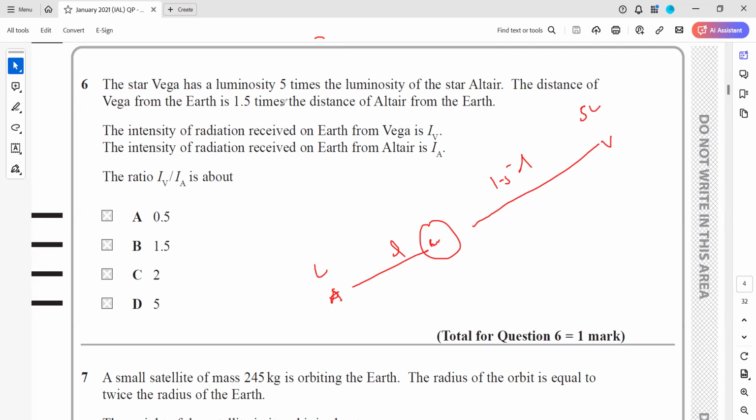So we are receiving the flux. Intensity is like luminosity.